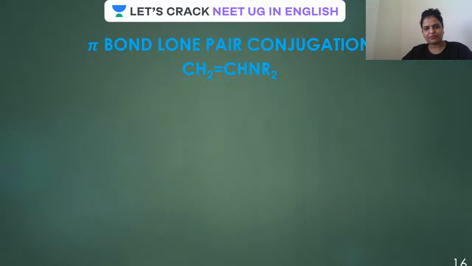Done. Now the next one is pi bond and lone pair. I'm repeating. The next one, guys, is pi bond and lone pair. Lone pair, remember, there will be very few examples under this, isn't it? So all your eyes on the screen, guys. In this case, nitrogen is having a lone pair. Let me redraw it.